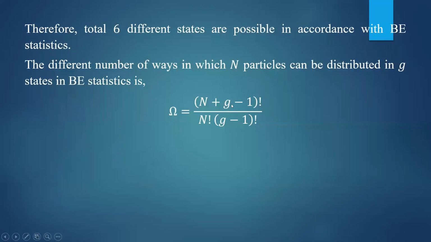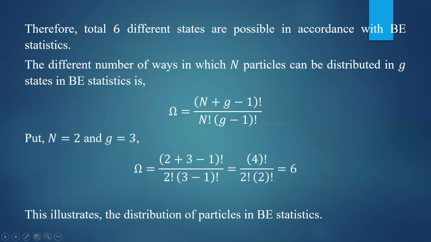What is g? g is the number of states, n is the number of particles. In this case, number of particles equals 2, number of states equals 3. So substitute here: (2 plus 3 minus 1) factorial divided by 2 factorial into (3 minus 1) factorial. So we get 4 factorial, since 2 plus 3 is 5, minus 1 is 4, divided by 2 factorial into 2 factorial.